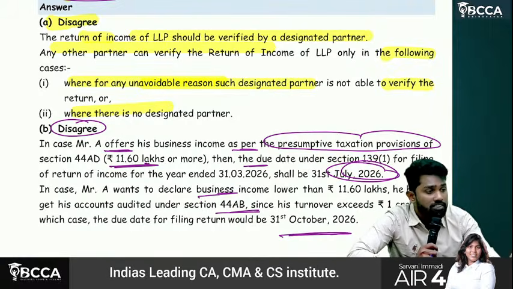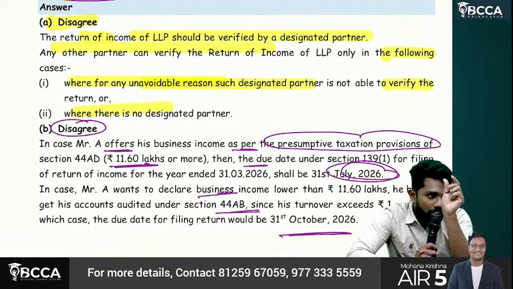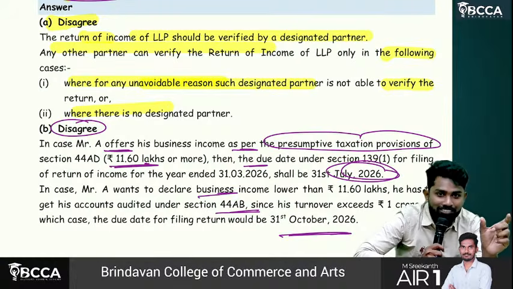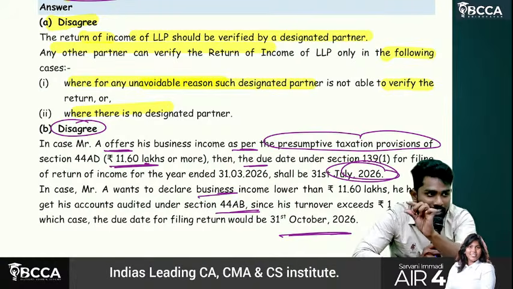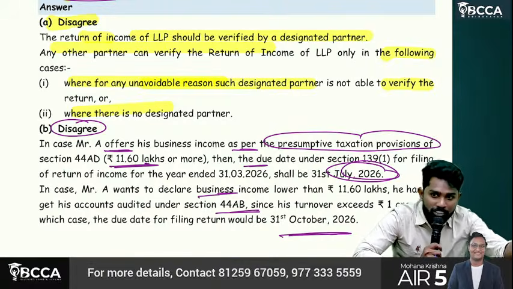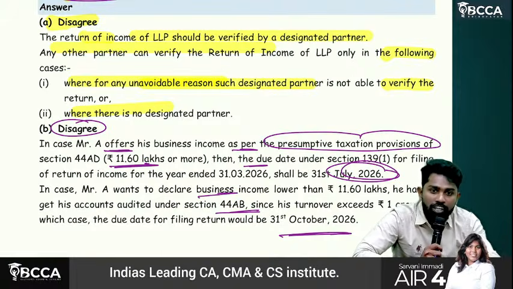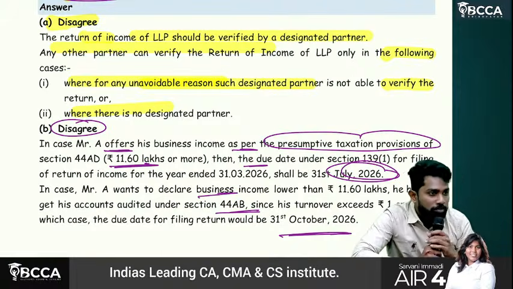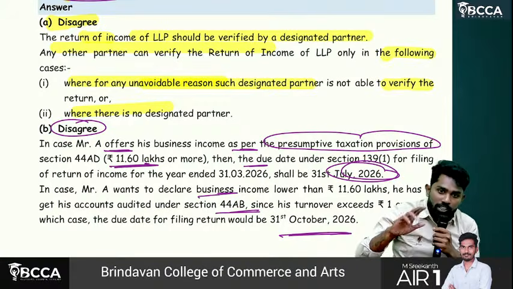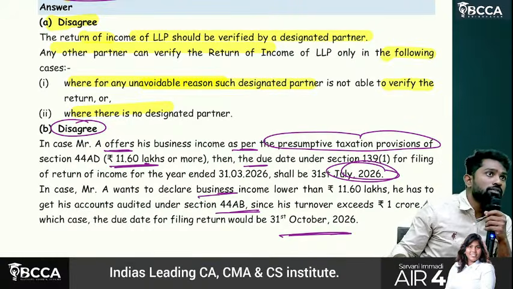The TDS chapter doesn't require explanation at all. It is purely about a section number, and under the section number, which income will be covered. About 5 columns: section number, which income, the rate of TDS, the limit when TDS has to be deducted and not deducted, then there will be exceptions. There is nothing to be explained. You have to revise it multiple times instead of listening to classes, and you can do that on your own.